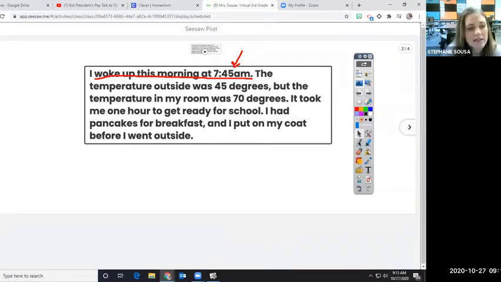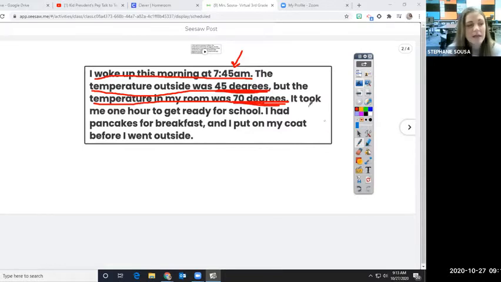The temperature outside was 45 degrees, but the temperature in my room was 70 degrees. Guess what? More facts. Why? Because we have thermometers. So when we look at a thermometer that has measured using math and science the temperature of a room, those can be proven, okay? Now, if we were to say it feels cold, that's an opinion because someone else might feel warm. But when we say 45 degrees, that can be proven with measurement tools. Questions on that?